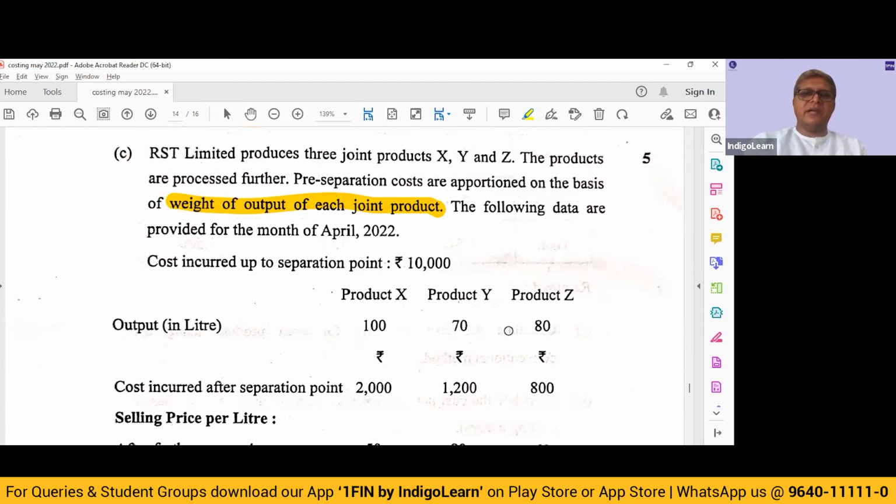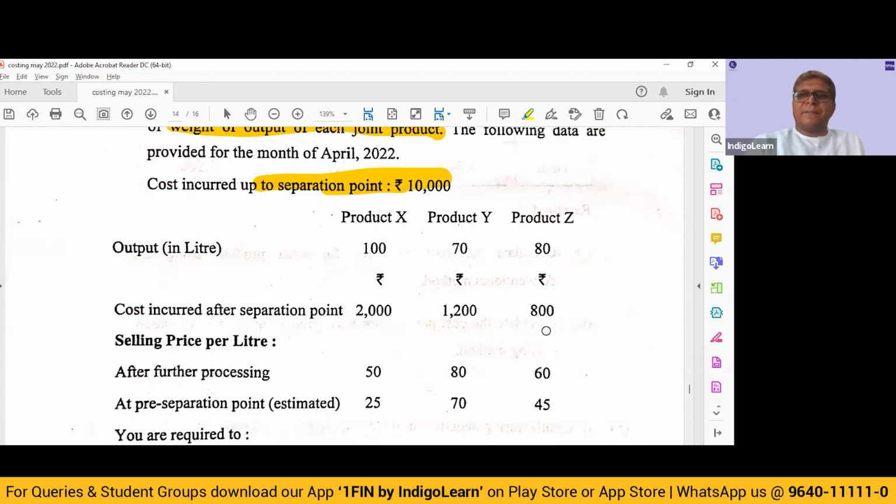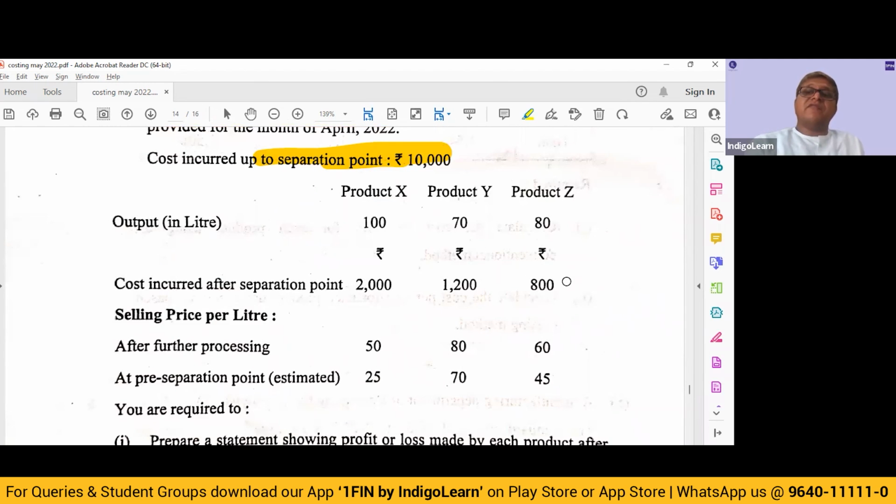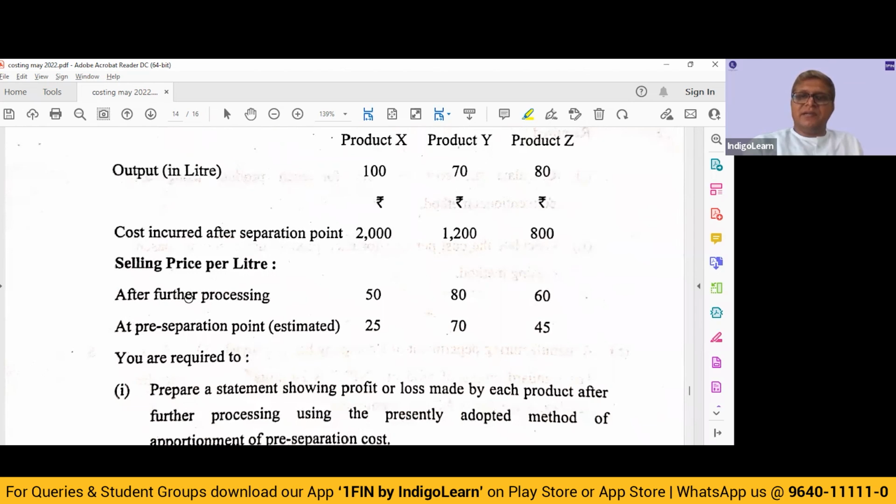The following data is provided for the month of April 22. Cost incurred up to the separation point, so the common joint cost is 10,000. Output in liters, 100, 70, and 80. So 10:7:8 is the proportion that we will use to distribute that cost. Cost incurred after the separation point for the 3 products are given. They have given a selling price per liter after further processing, and before further processing at the pre-separation point, estimated.